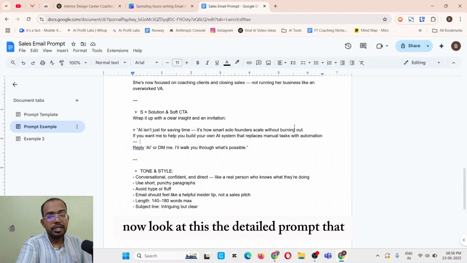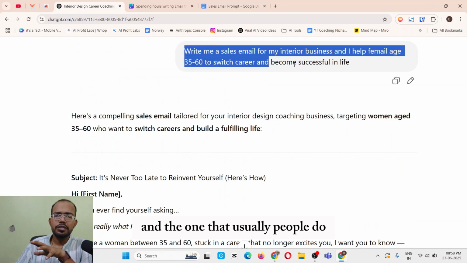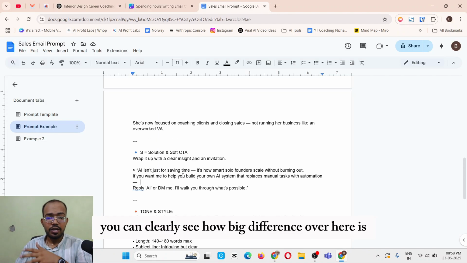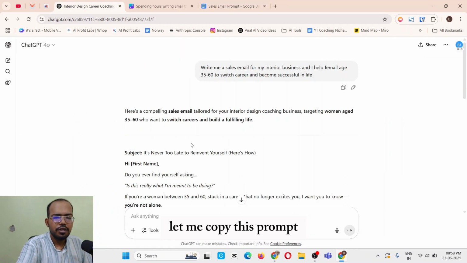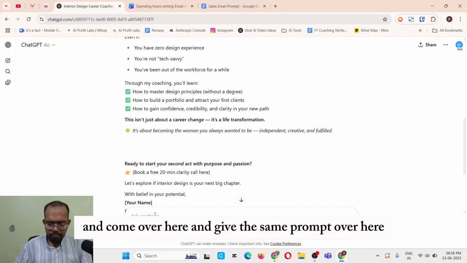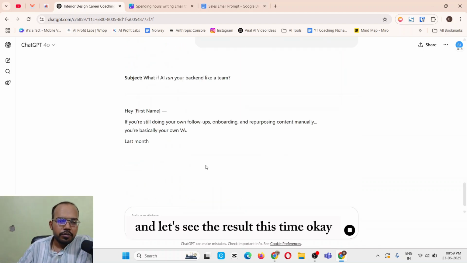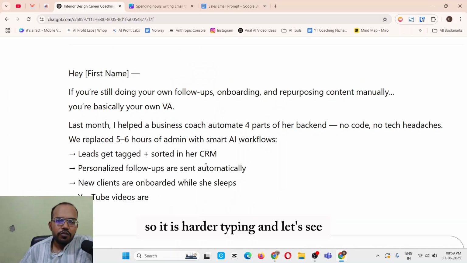Now, look at this, the detailed prompt, and the one that people usually give is this. You can clearly see how big the difference is. So, let's copy this prompt, come over here and give the same prompt over here. Let's see the result this time. Okay, it has started writing, and let's see.